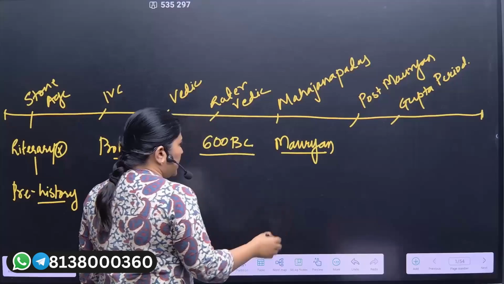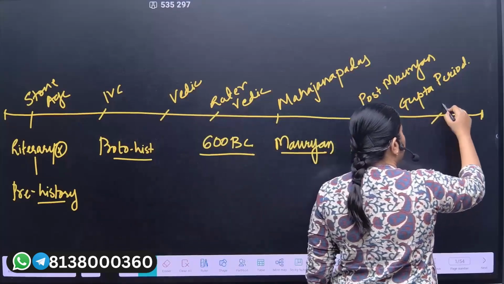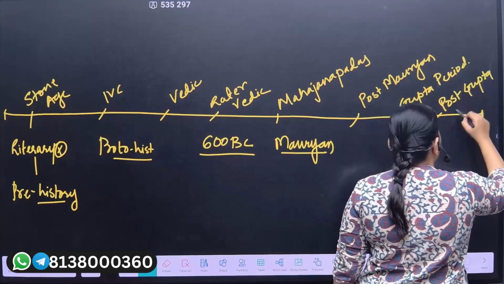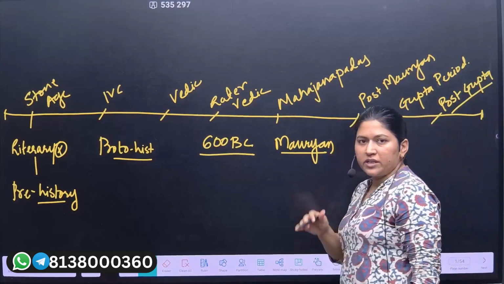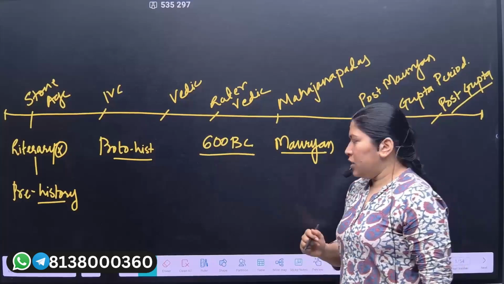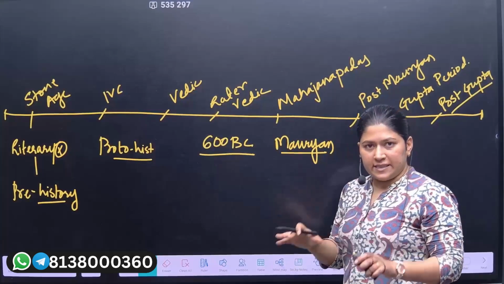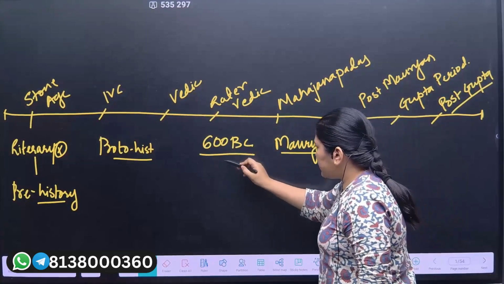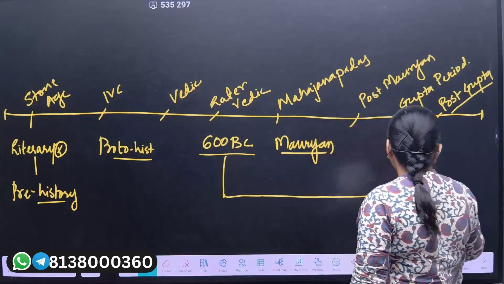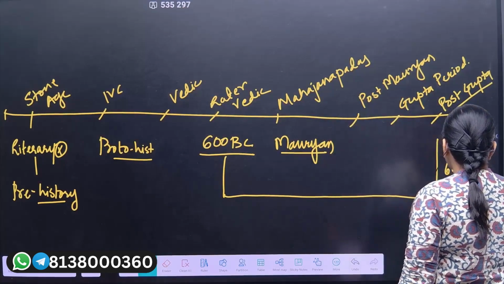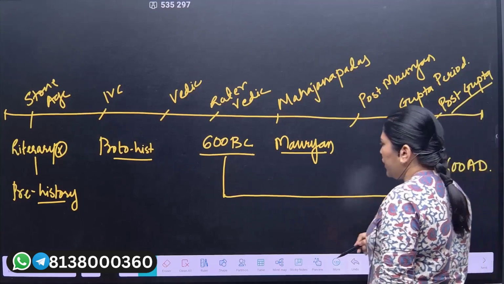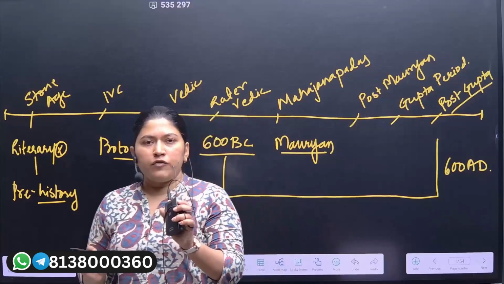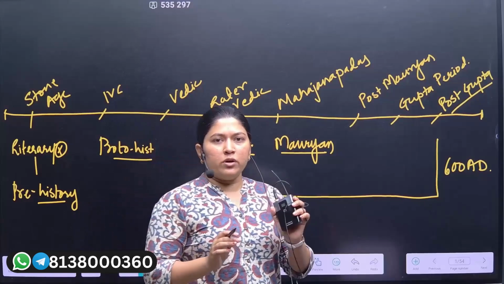Now after the Gupta period we are going to see the post-Gupta period also. But before the post-Gupta period, we need to assess some important threads in today's and the next lecture. So today we are on the guild system. Here, after the later Vedic period, that is 600 BC to 600 AD, we find a confined development of the polity, of the economy and of the socio-religious cultures.